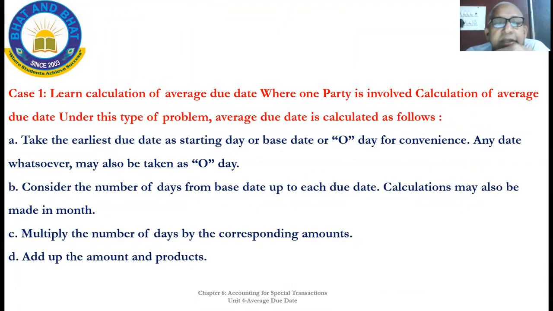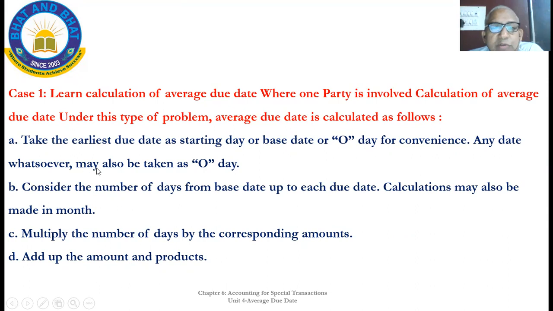Now, see what it is. Calculation of average due date where one party is involved. Under this type of problem, it is done like this. Take the earliest due date as the starting day or base date. If one bill's due date is March 25th and another is March 16th, then March 16th takes priority. That will be the base date. Zero day means base date. This is all expressing in another way: starting day, base date, 0 day, all meanings are the same.